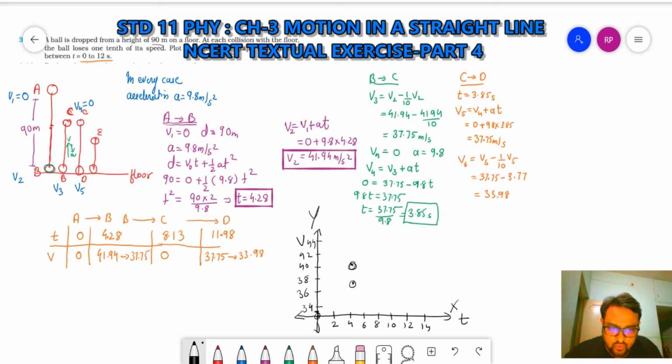So 8.13, that means it will be here somewhere. Clear? The velocity is 0. At 11.98, near to 12, it will be 37.75. So I will write down here at the same point for the velocity. Near to 37.75. Then it will drop to 33.98. So between 34 and this, somewhat here. And after that, again it will drop to 0. So my graph will be like this.